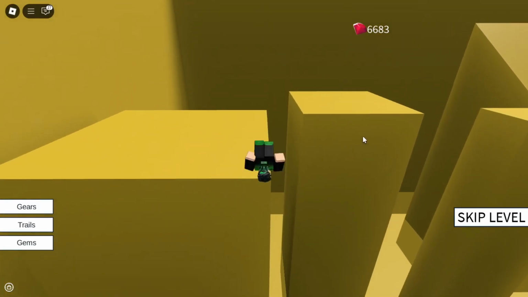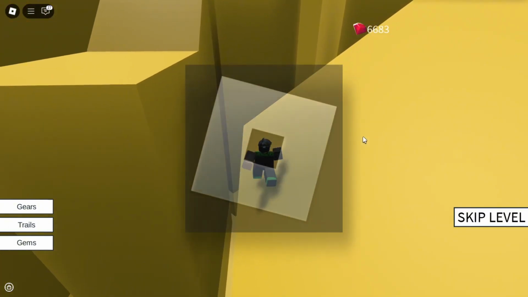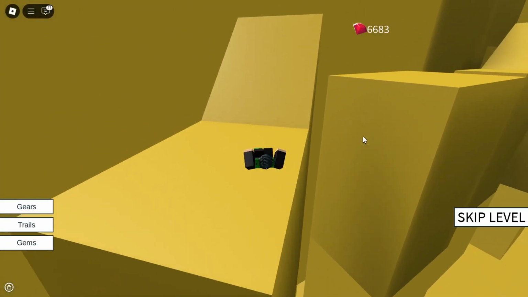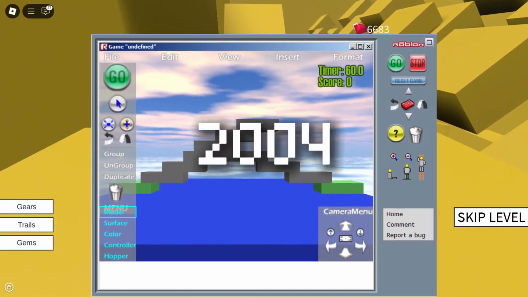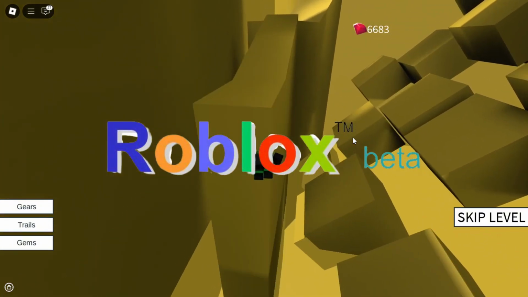The most questionable updates have been the constant changes to the logo, particularly the latest one, which is arguably the most unappealing. The logo has undergone several transformations since the game's debut, as the first one resembled something more suited for a kindergarten sign.